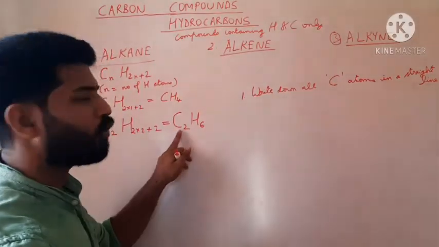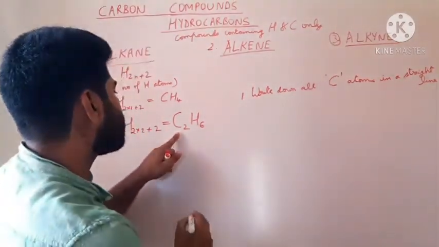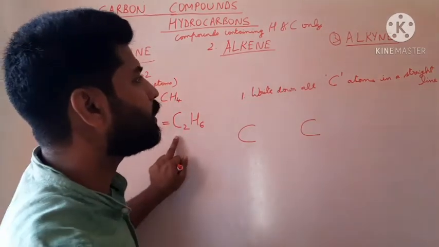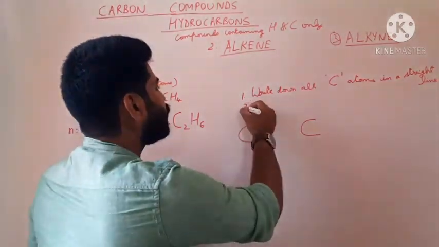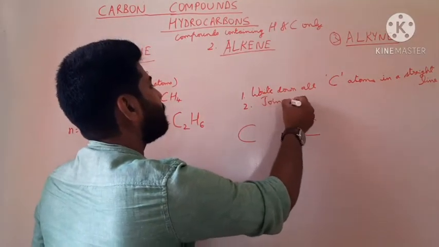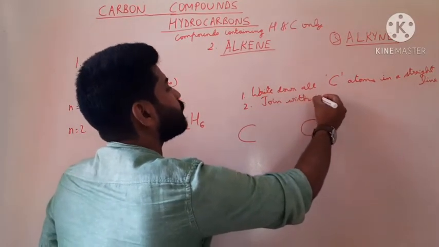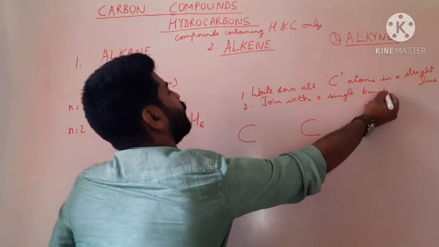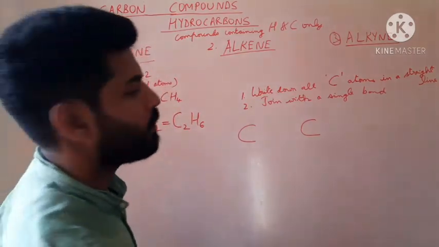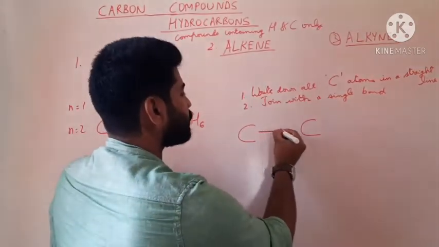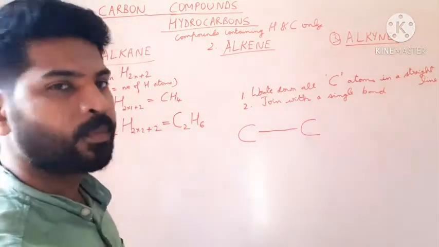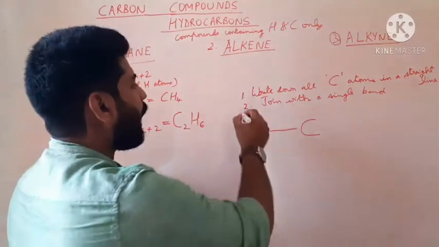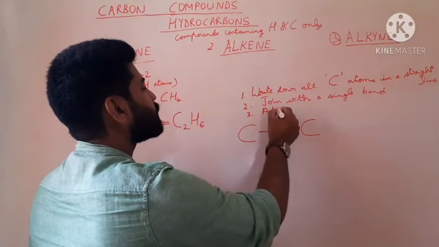Step number 1. So let us do that for this compound C2H6. We have 2 carbon atoms in a straight line. Next, point number 2, join them with a single bond. A single bond is C bonded to C.